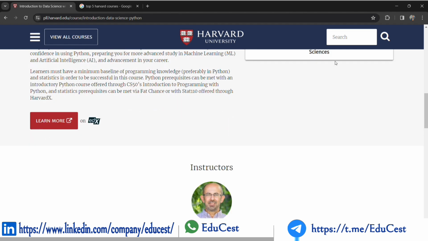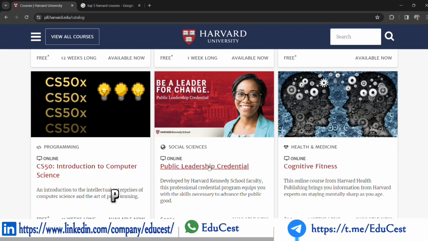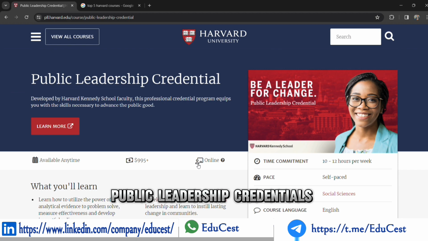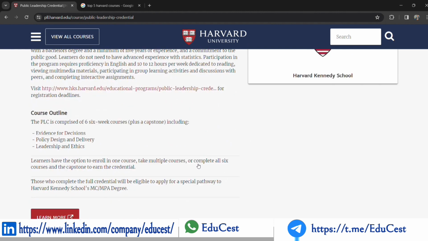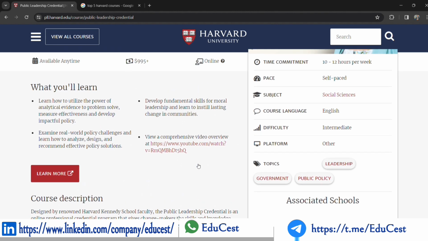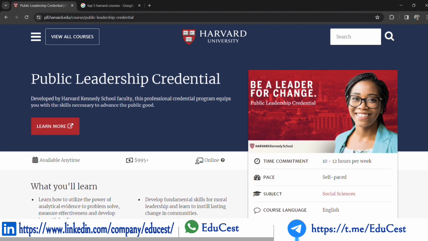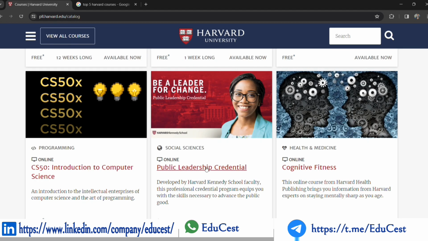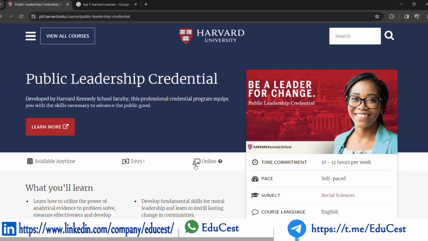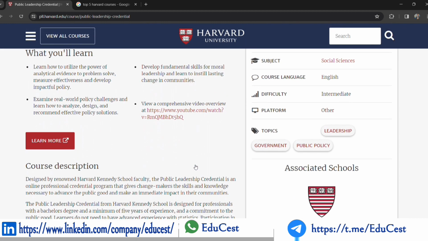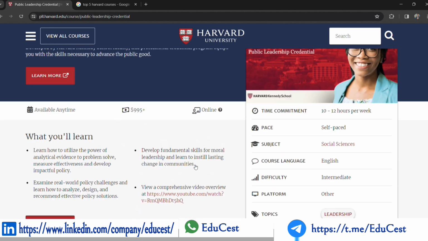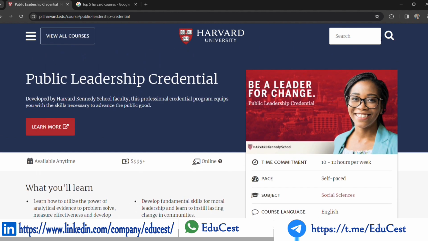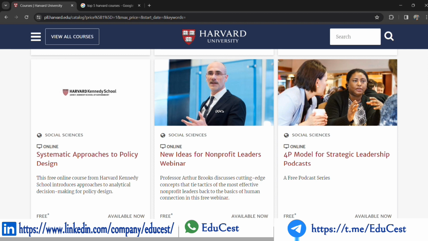Let me discuss another interesting course regarding leadership quality. Here the course is available for public leadership credential. This course will be available any time, and this course needs 10 to 12 hours per week time commitment. This course is developed by Harvard Kennedy School faculty. This professional credential program equips you with the skills necessary to advance the public good. After completing this course, you will learn fundamental skills for moral leadership and learn to instill lasting change in communities.